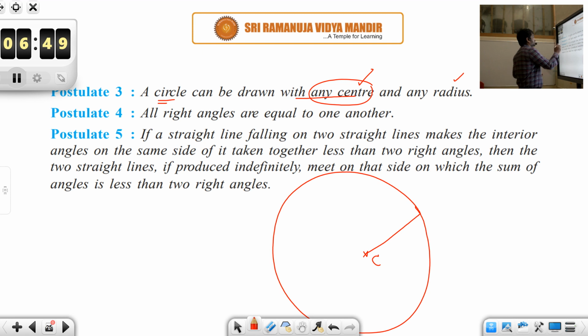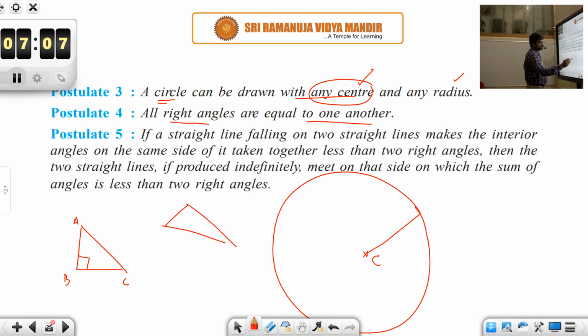And then postulate 4: all right angles are equal to one another. Suppose you look at a right angle triangle, say ABC, and say this is another right angle triangle PQR, and say this angle is 90 and this angle is also 90.